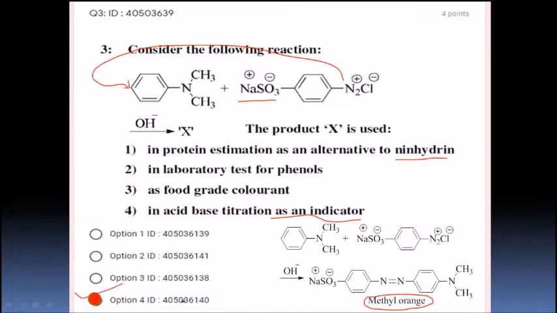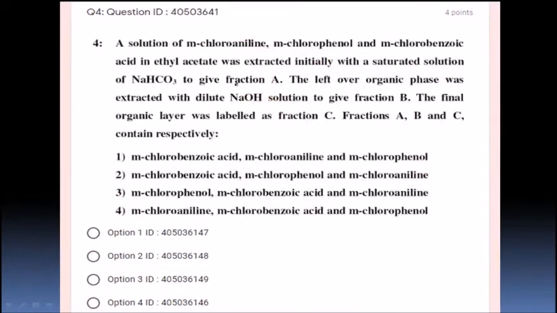Right? Next, a solution of metachloroaniline, metachlorophenol and metachlorobenzoic acid. So they have given 3 compounds in ethyl acetate. Ethyl acetate is a solvent.